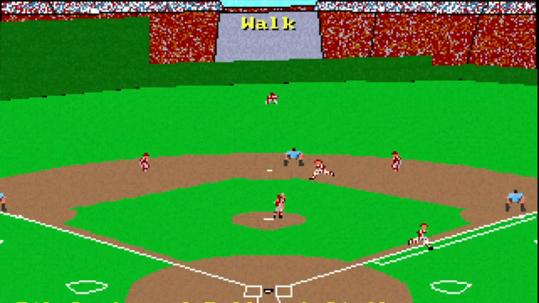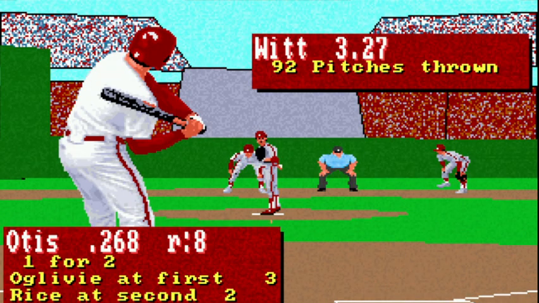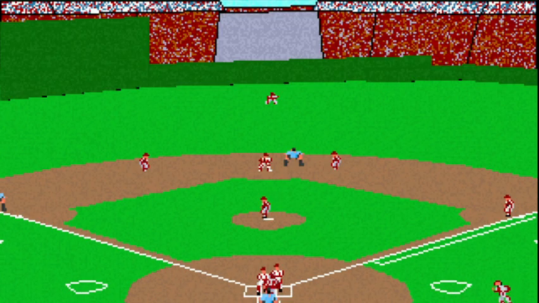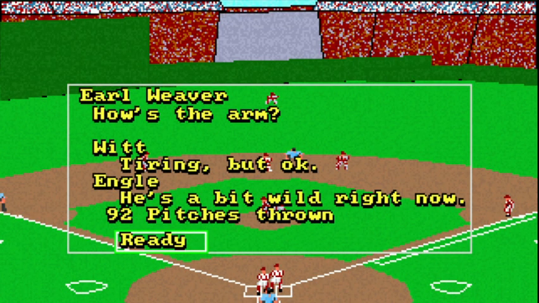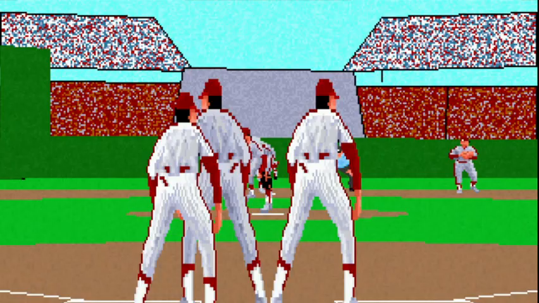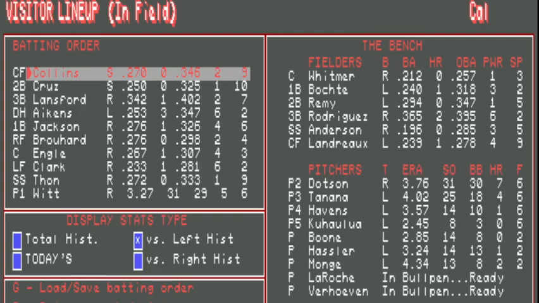First and second. 92 pitches thrown. Let's have a conference here. How we doing, buddy? Tiring, but okay. He's a bit wild right now. Ready. Let's check our lineup.